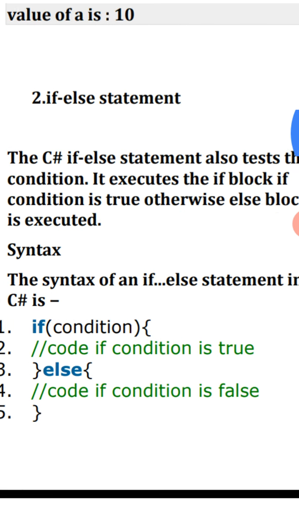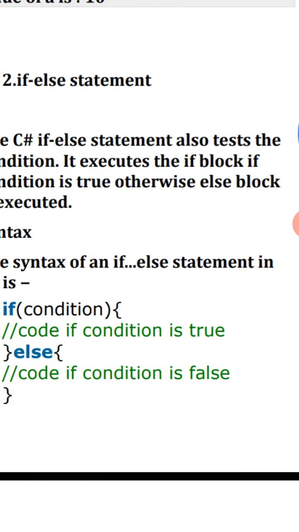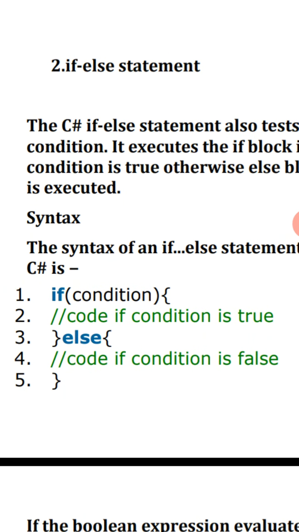It executes the if block if the condition is true, otherwise the else block is executed.